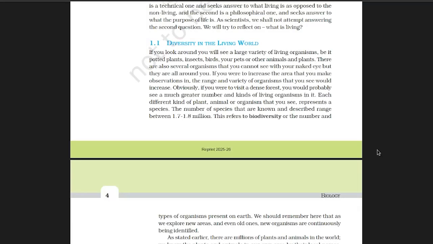For example, growth can also occur in non-living things. For example, crystals. There we can see growth, but there is no metabolism and consciousness. That is the difference. And reproduction is an exception in the case of living things. Living things show reproduction, but non-living things do not reproduce.